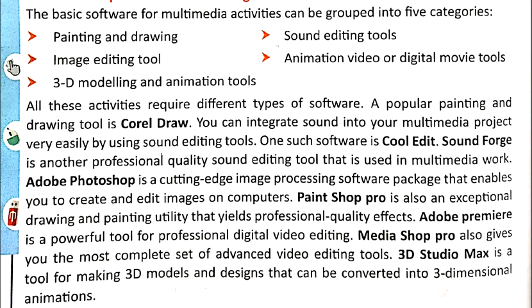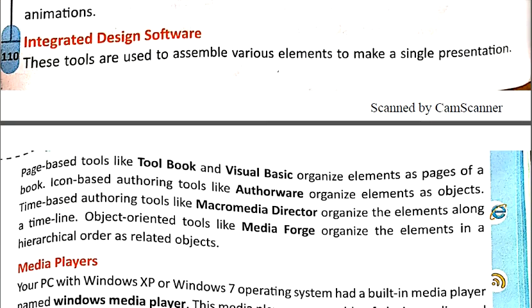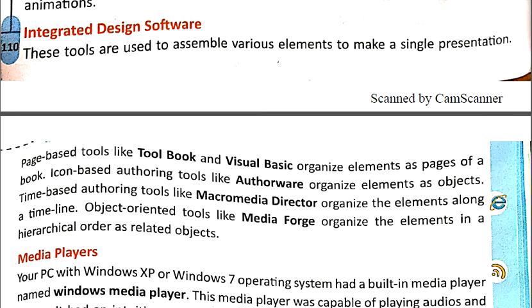Now let's talk about integrated design software. These tools are used to assemble various elements into a single presentation, like Toolbook and Visual Basic, which organize elements as pages of a book. So you can say integrated design software is a combination of different software. Icon based authoring tools like AuthorWare organize elements as objects, so all the elements are organized in the form of objects. Time based authoring tools are also there, like Macromedia Director and MediaForge. So these are some integrated design software.